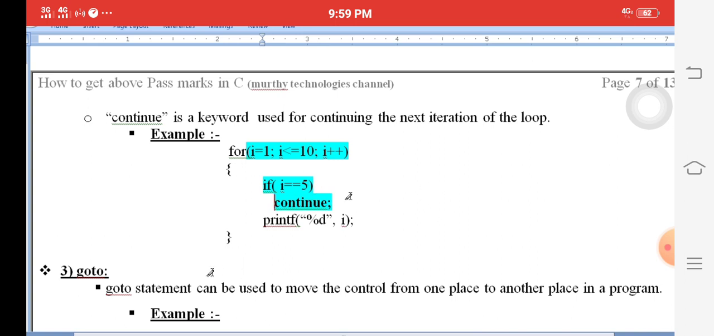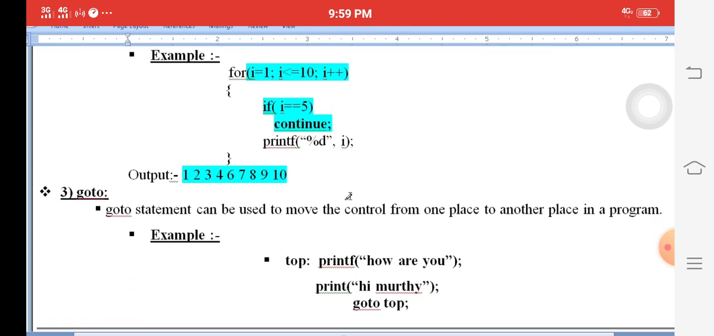What is the output we are getting? 1, 2, 3, 4, 6, 7, 8, 9, 10. Here, clearly observe, 5 is missing. 5 is missing. Missing means escape. Escape means continue.